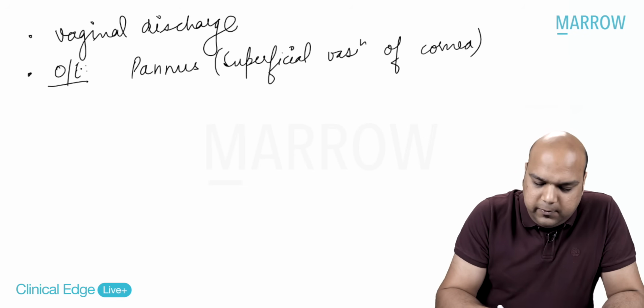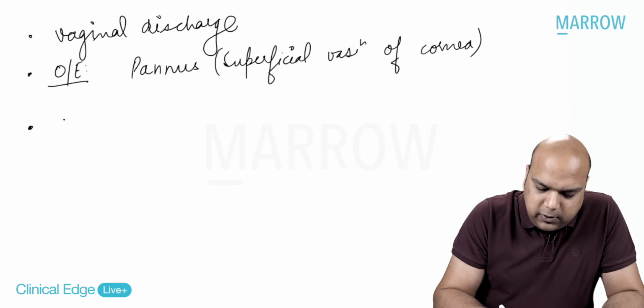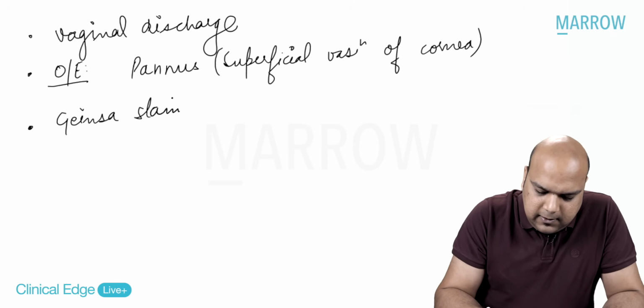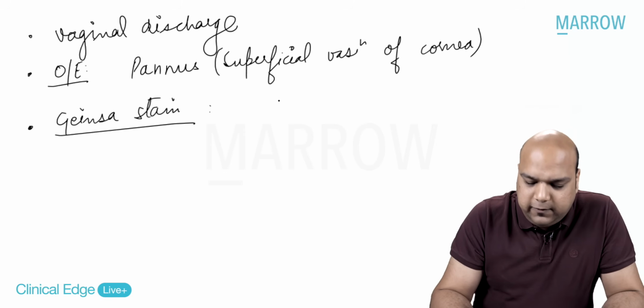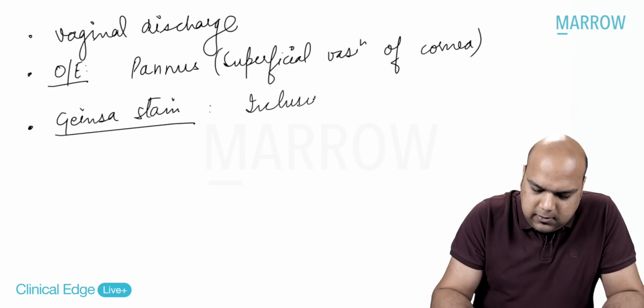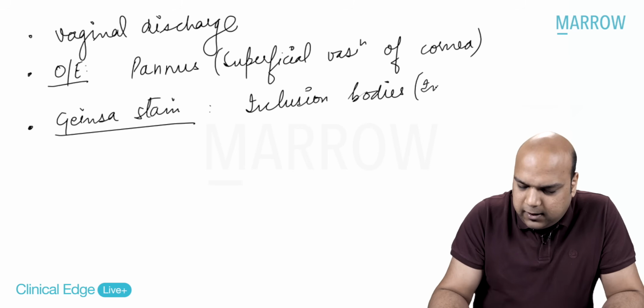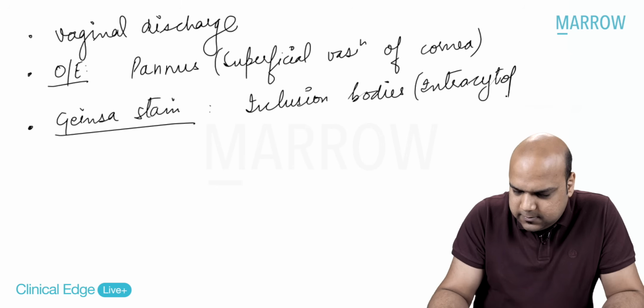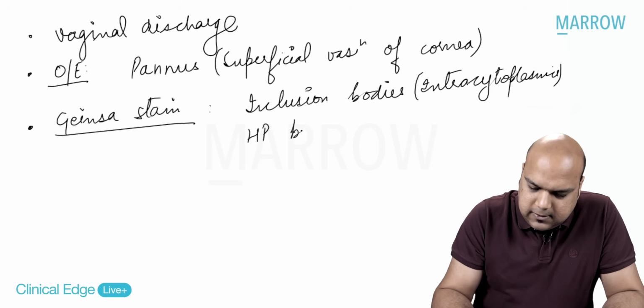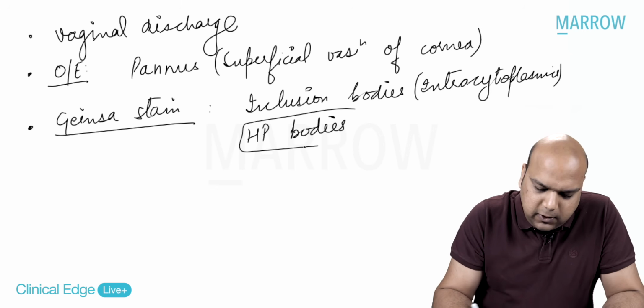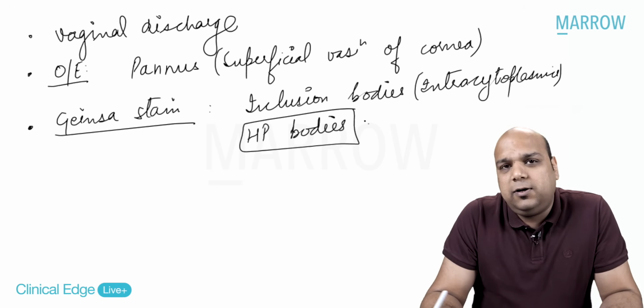Then how can you confirm your diagnosis? You can confirm your diagnosis by Giemsa stain, in which you will find out what, everybody? Inclusion bodies. I hope you remember them. Intracytoplasmic, HP bodies. Yes, microbiology again. So that is what you can do to confirm your diagnosis.